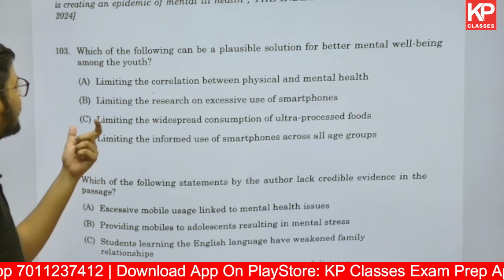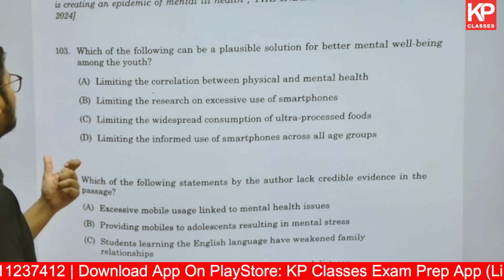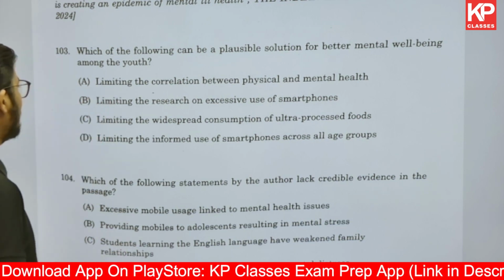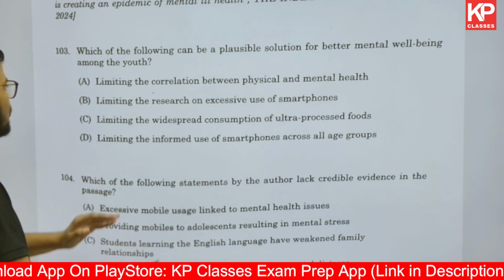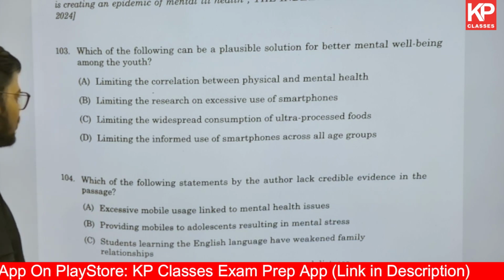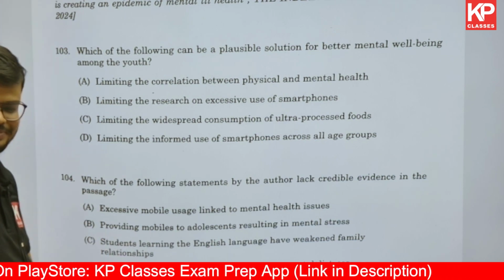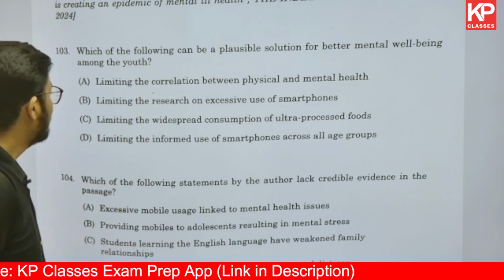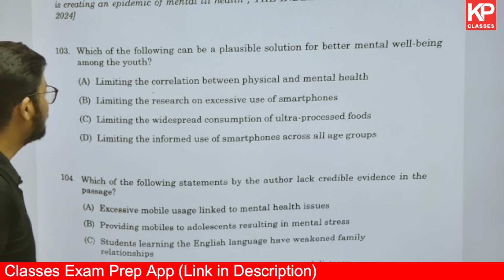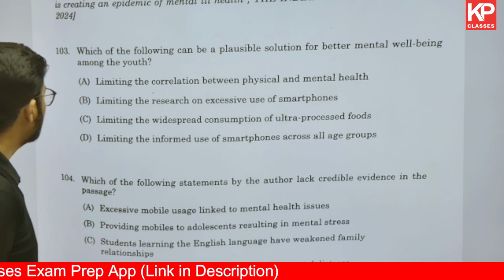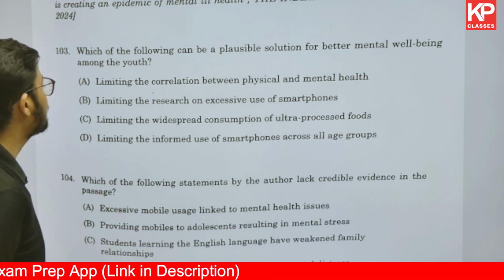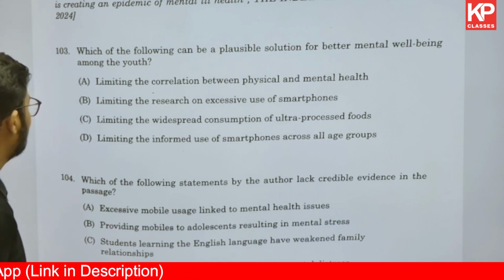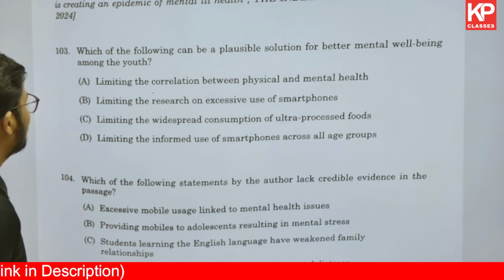Now it says, which of the following can be a plausible explanation for better mental well-being of the youth? Limiting the correlation between physical and mental health. Do you think it can be this relation? Then the second says, limiting the research on excessive use of a smartphone. Limiting the widespread consumption of ultra-processed food. Limiting the informed use of smartphones across all the age groups. Limiting the research on excessive use.